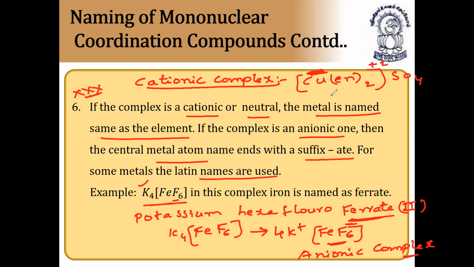And for this, we'll name the copper as this. So the name of this compound is bis(ethylenediamine)copper(II) sulfate. What is the name of this compound? Bis, ethylene diamine, because en is nothing but what? Ethylene diamine. Ethylene diamine copper 2 sulfate.